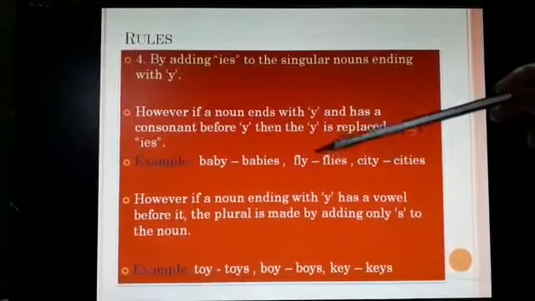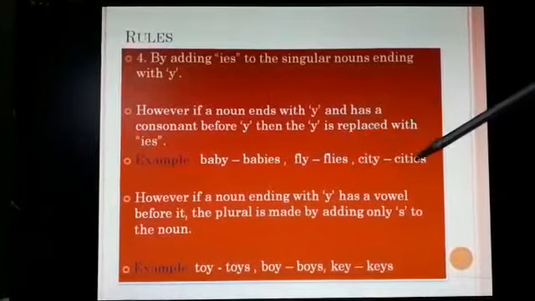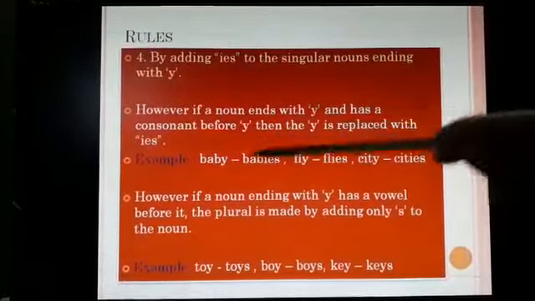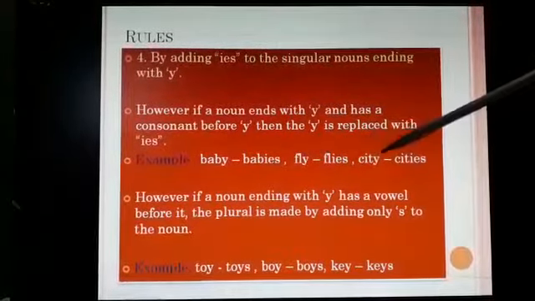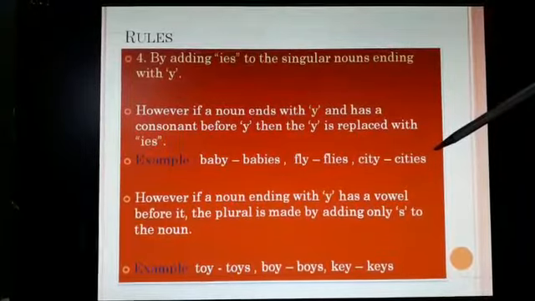So before it is having a consonant word, so we are ending with the IES. For example, baby, babies. Fly, flies. City, cities. So these are ending with the IES.